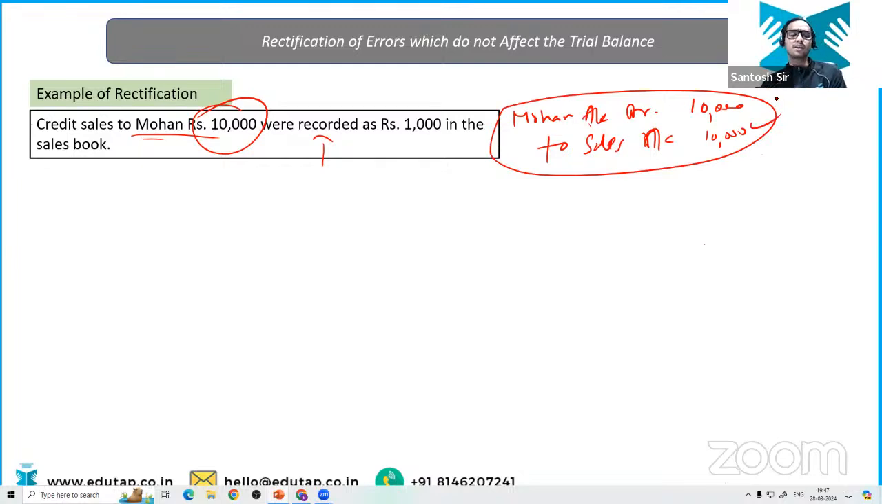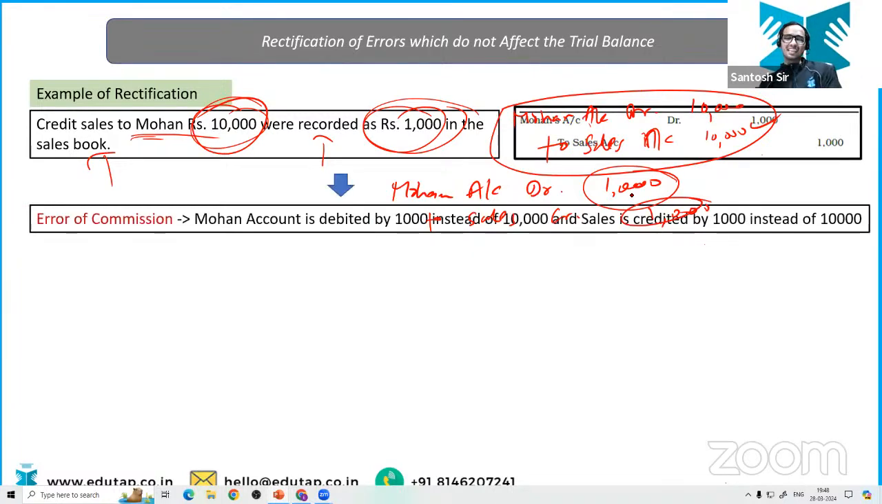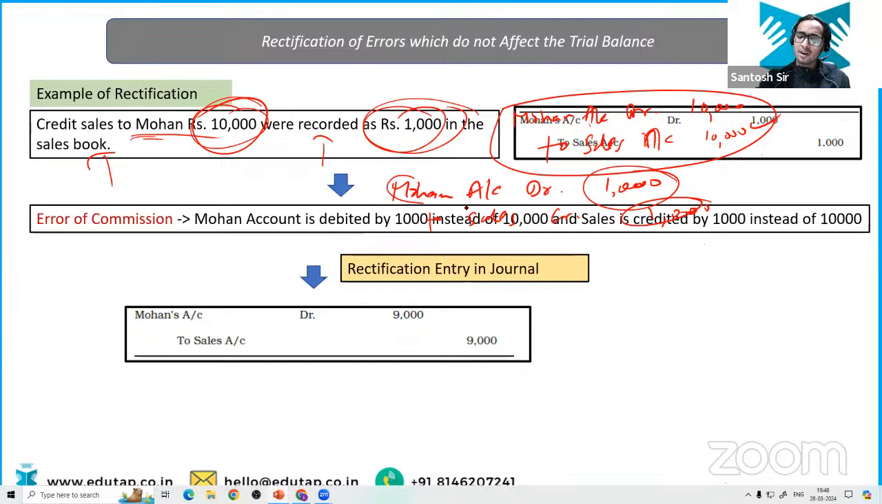But what has the accountant done? He has recorded this 10,000 as 1,000. He has debited Mohan account 1,000. Credit sales to Mohan rupees 10,000 were recorded as 1,000 in the sales book. That means in the sales book, he has written Mohan account and the amount as 1,000. Okay, Mohan account to sales account. Let me write the complete entry. So now what you are going to do? Very easy, isn't it? You have Mohan account debit as 1,000 and sales account as 1,000.